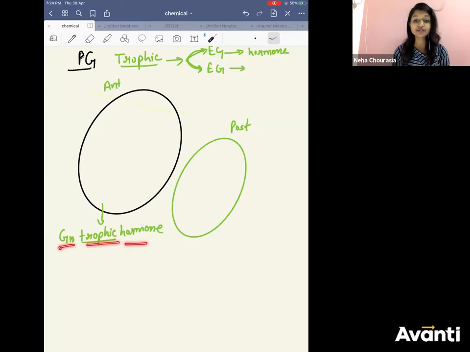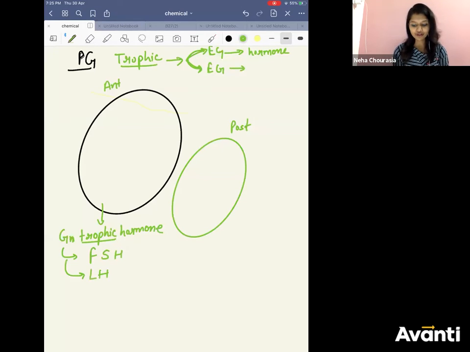It is going to act on gonads and ask gonads to secrete their hormones. What are they? FSH and LH. These are gonadotrophic hormones, right? See how simple we are going to make it.